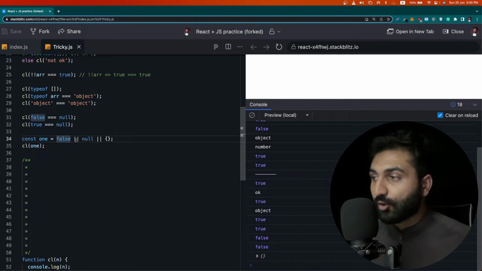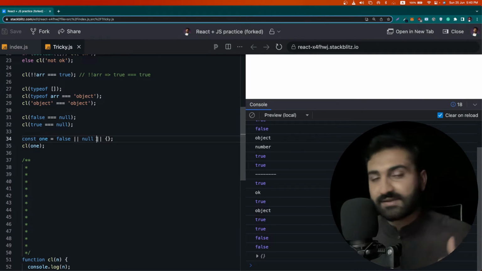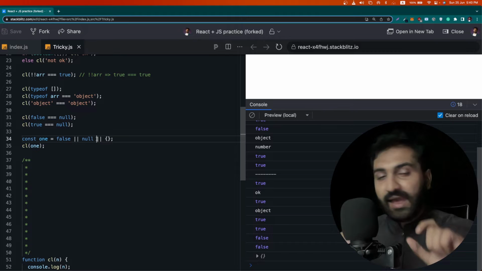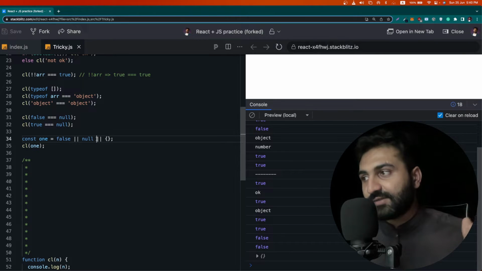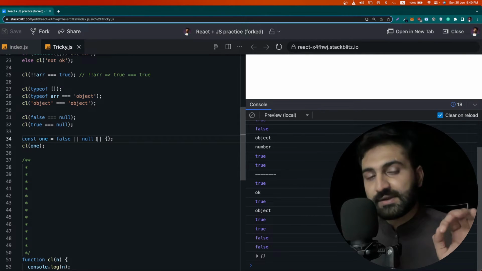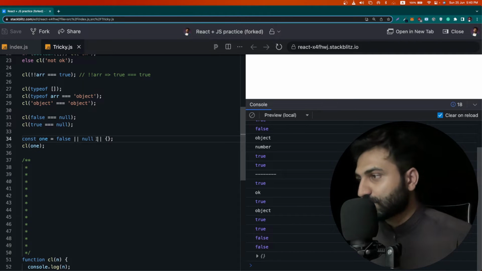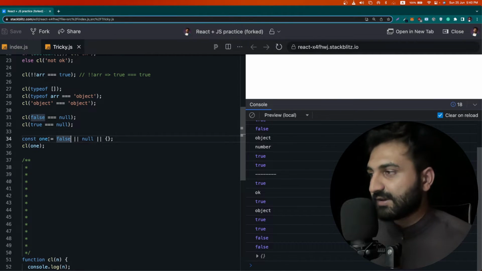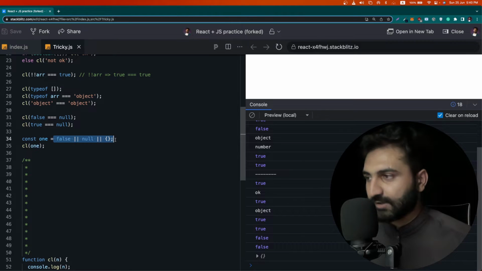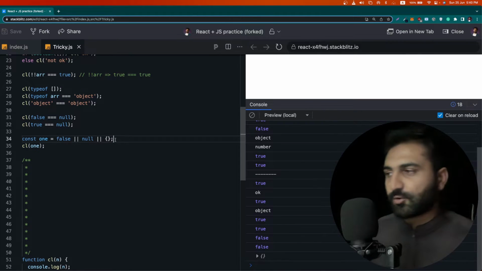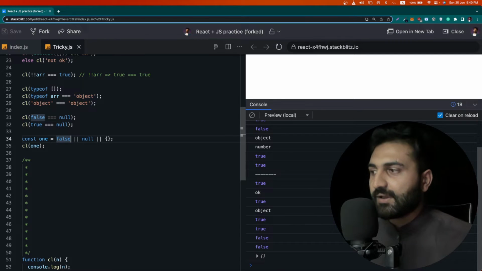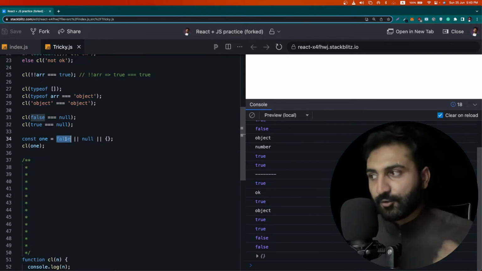The OR logical expression tells us that if any of the values is true, it will eventually make the statement true. So if we read from left to right, false comes first, then we move to the next value.